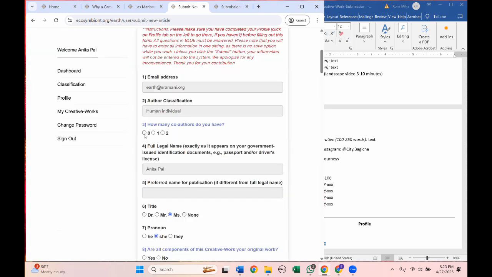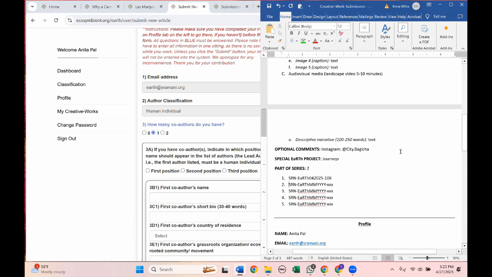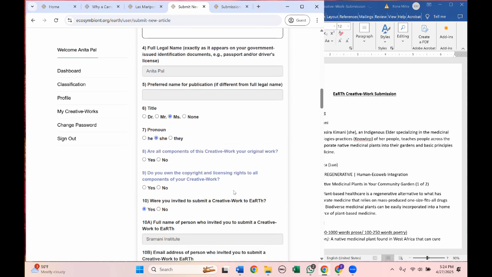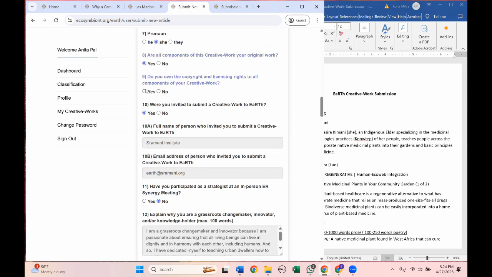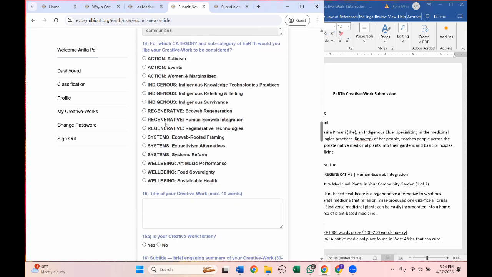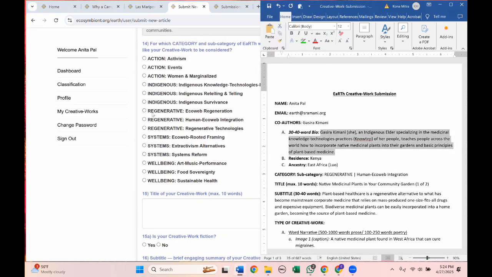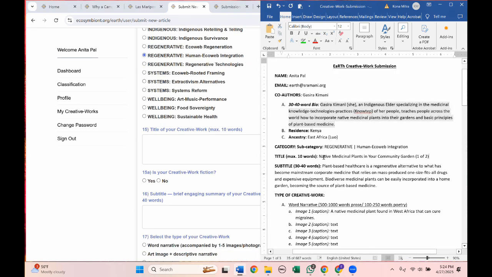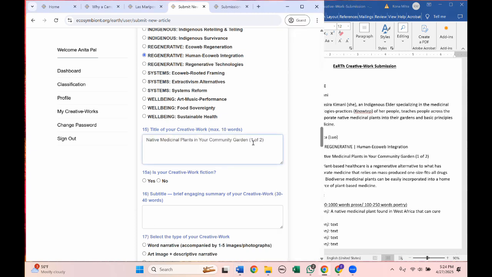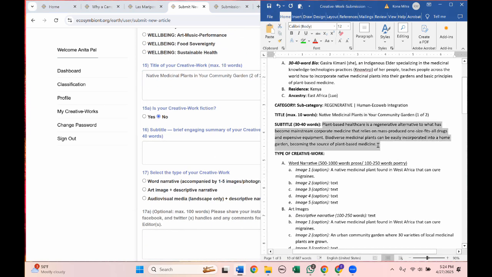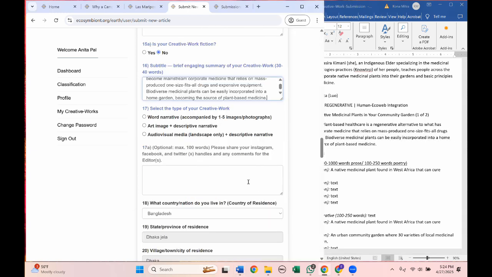You will fill out everything again. So since we had a co-author here, make sure you fill in her information. Okay, now that we've done that, again, you must fill out all the blue. You must answer all the blue questions. This is regenerative human eco-web integration. Title of your creative work. Make sure you number this properly. This is the second of 2, so make sure you edit that. It's not fiction. You can use the same subtitle for creative works in the same series.